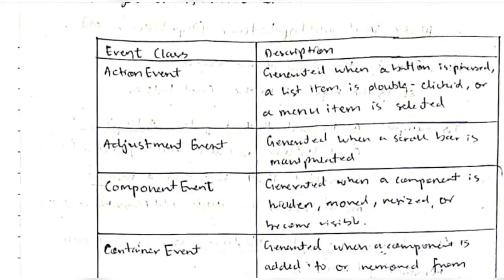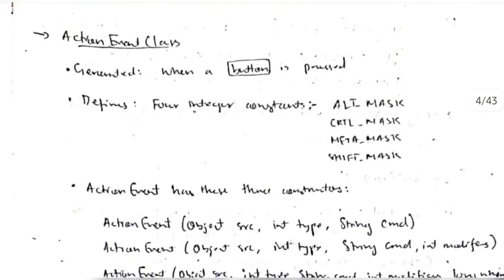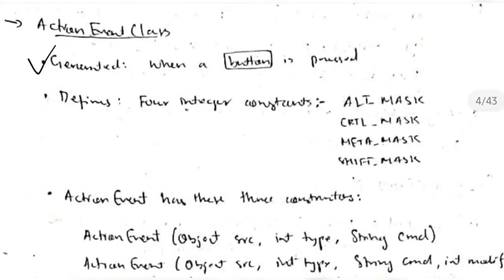So these are some of the most common event classes. There are many more event classes, but in this module we'll be just looking at some of them. Let's see about each one in some detail. Now, the first one is the action event class. It is generated when a button is pressed, and it defines 4 integer constants: alt, control, meta, and shift.